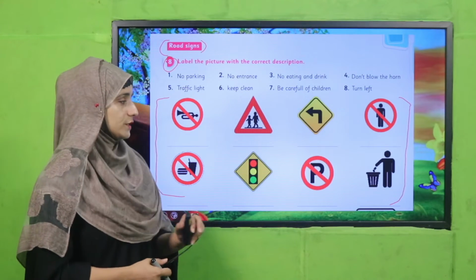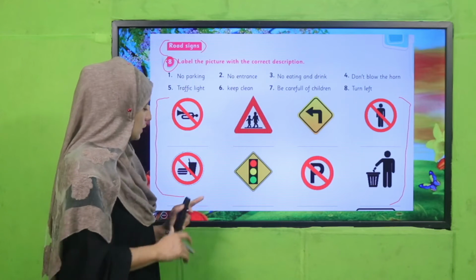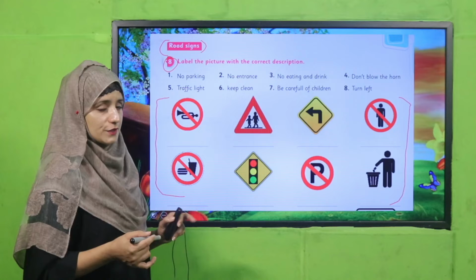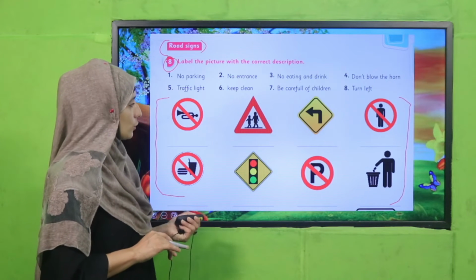Welcome back and good job, my dear students. I hope now you are able to recognize which symbols are there and why, and which type of instructions these symbols give. Good.